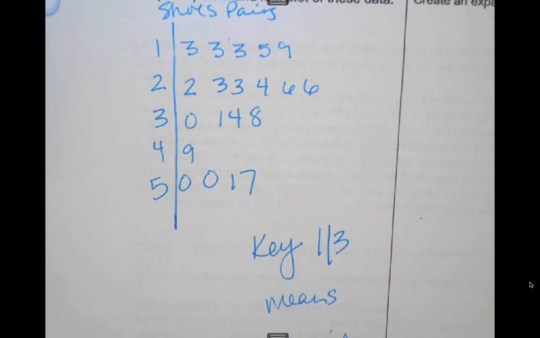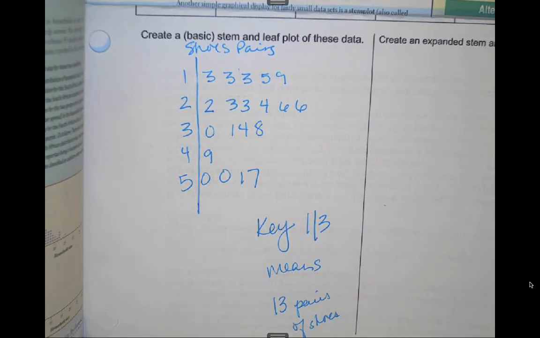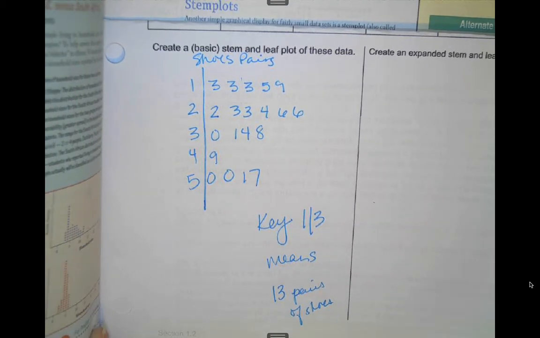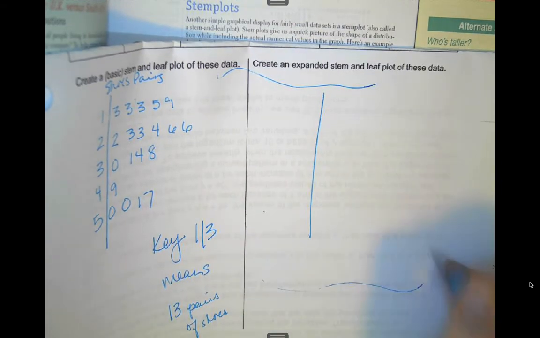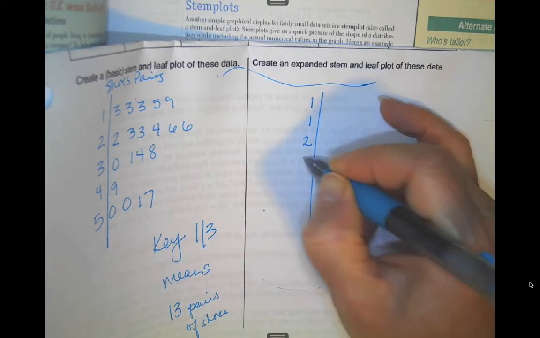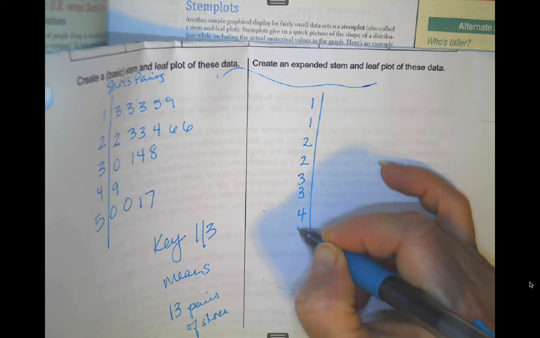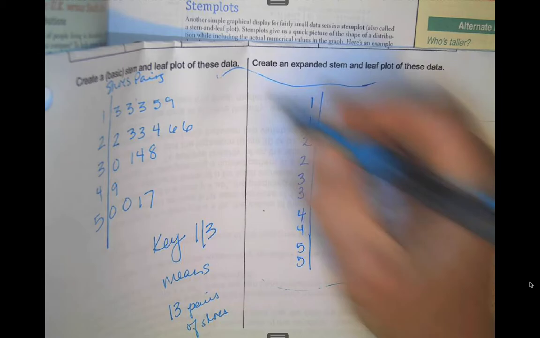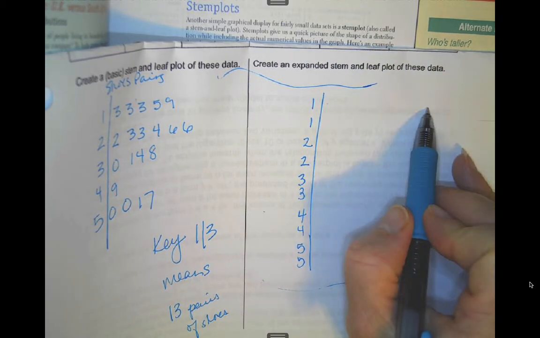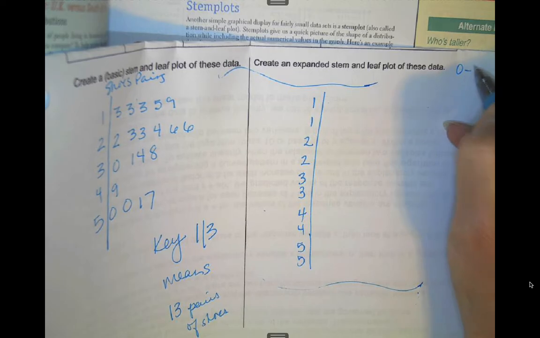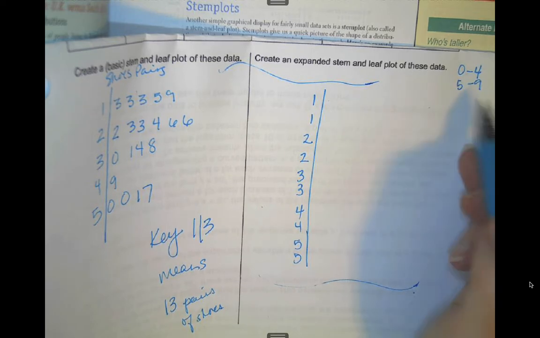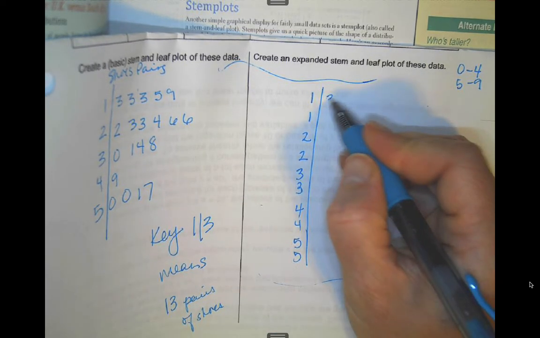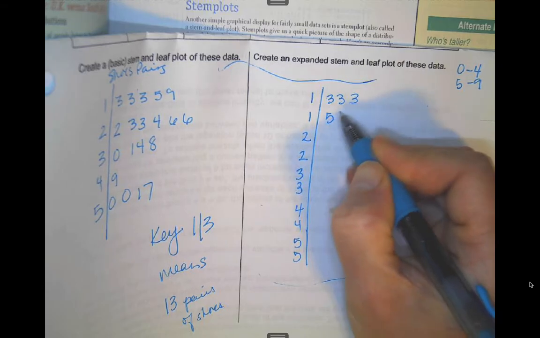All right, the other thing we can do with data is we can make an expanded stem and leaf plot. So when we expand the stem and leaf plot, what we do here is we're basically expanding the stems. So I'd have the same title, I'd have the same key, but instead of having 1 1, I'm going to have 2 2s and 2 3s and 2 4s and 2 5s. And then what I'm going to do is that first line will contain all the leaves 0 through 4, and the second line will contain any leaves that are 5 through 9. So I'd have 3 3 3, and then I'd have my 5 and 9 there.